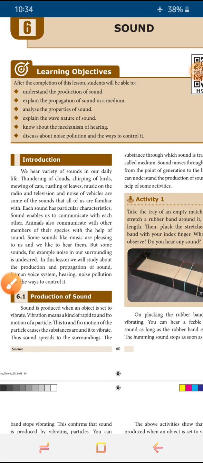Good morning, children. We finished the first 5 units. All 5 units are important, and they contain some basic things. If you are thorough with them now, it will be more useful in your higher education too. In that line, we are starting the new important unit number 6, sound.